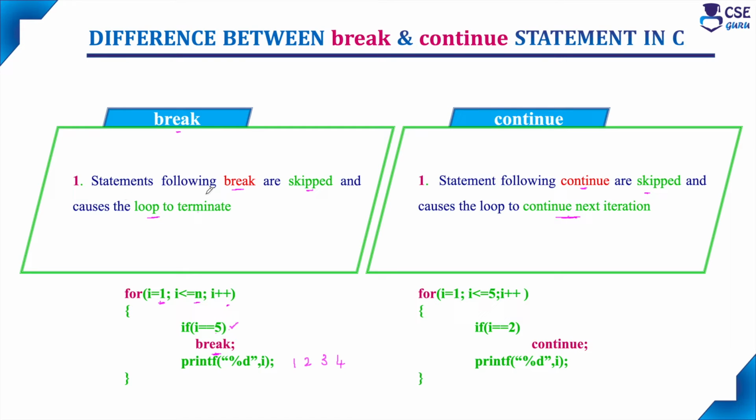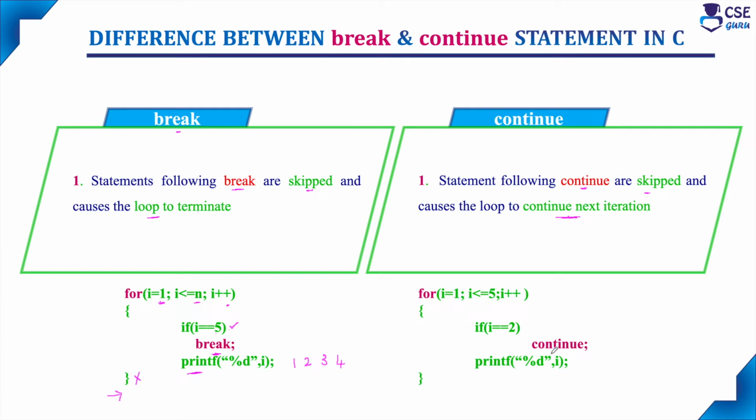So the statements following break are skipped. It will skip this printf statement, so the remaining statements are skipped and it causes the loop to terminate. It will terminate the loop and the control will transfer to the next statement in the C code. Okay, so this is the break statement.